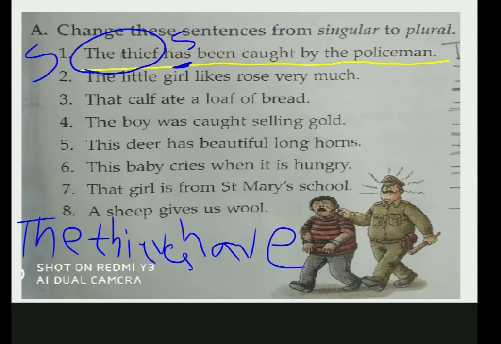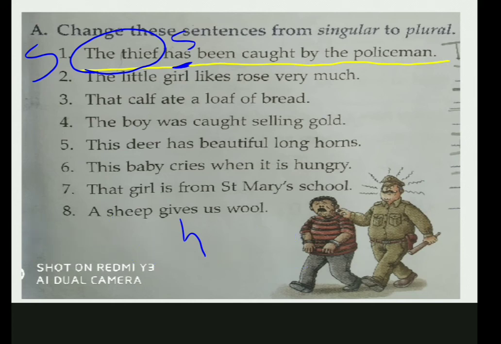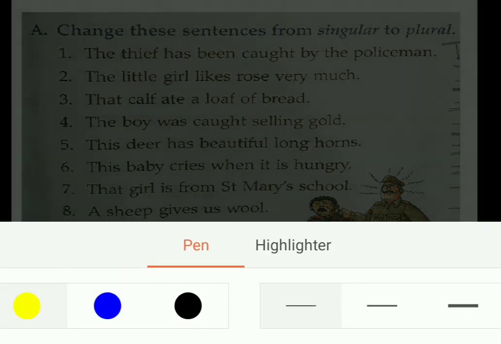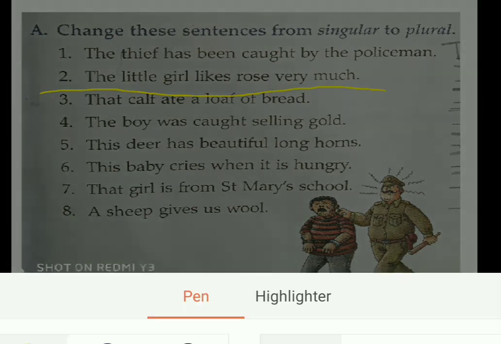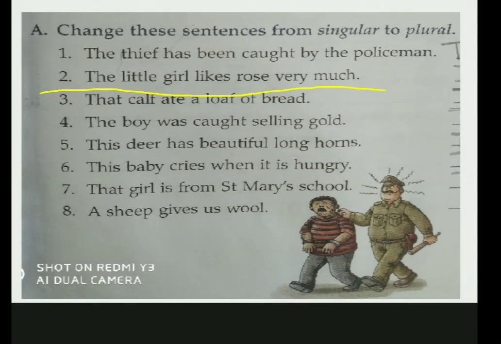So now let's go to the second one. Your second statement says, the little girl likes Rose very much. Now whom are we talking about? The little girl.